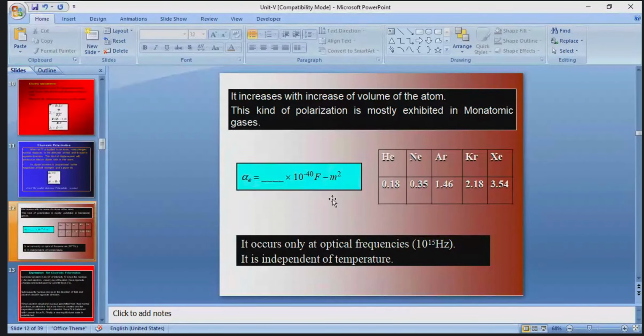Alpha E for helium is 0.18 into 10 to the power of minus 40 farad meter square, for neon it is 0.35, for argon 1.46 into 10 to the power of minus 40 farad meter square, and for xenon 3.54 into 10 to the power of minus 40 farad meter square. So these are all practically proved here.